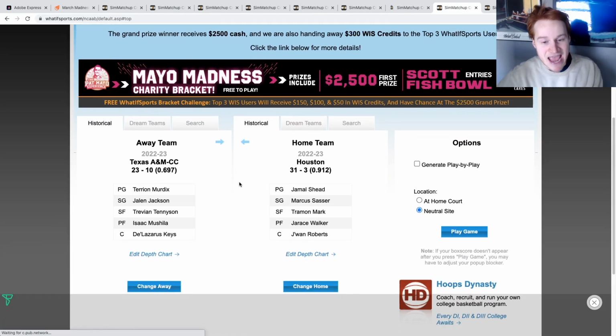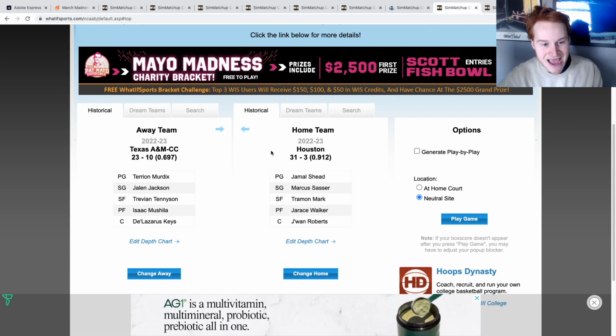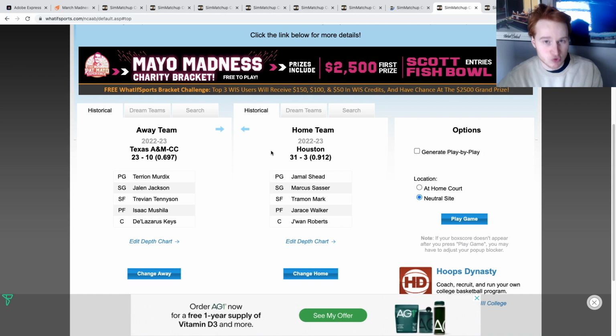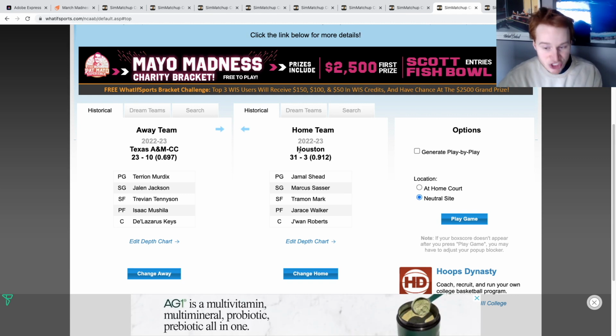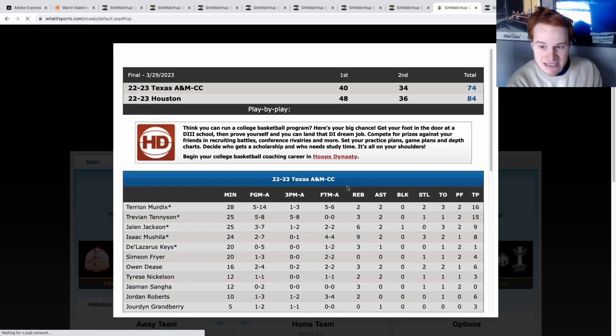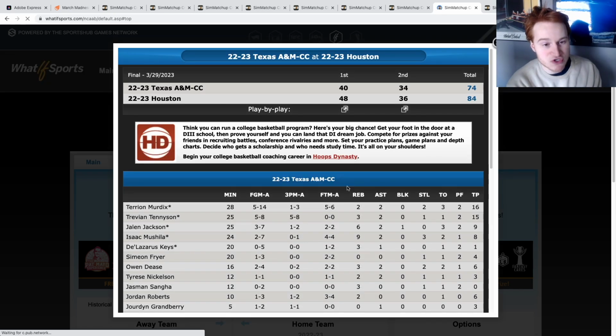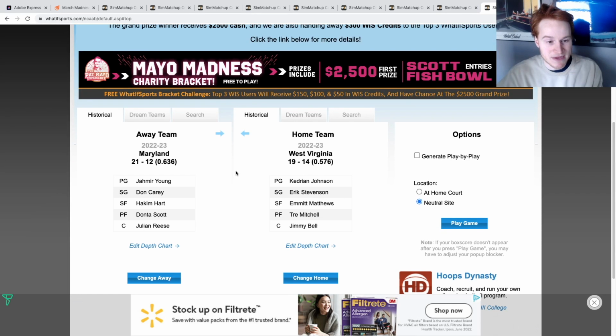They advance. And we've got another 1v16 matchup. It's Texas A&M Corpus Christi. In real life, they drew Alabama. In the simulation, they're facing the number 1 seed, Houston. Houston sitting at 25-point favorites in this matchup. And it will be closer than expected, but Houston holds on to beat Texas A&M Corpus Christi by 10 points in that one. So Houston will be advancing.